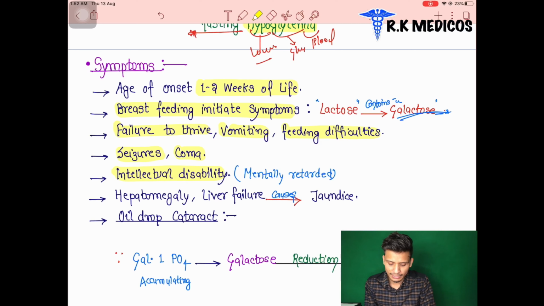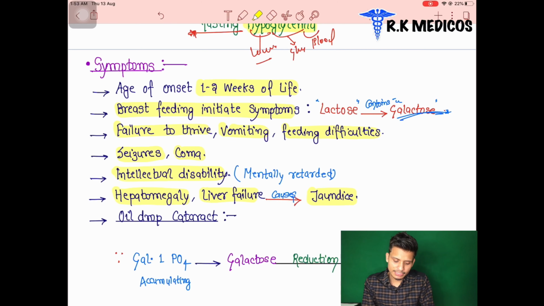Also there is hepatomegaly. Why does hepatomegaly occur? This galactose 1-phosphate is toxic, and this toxic substance accumulates in the liver of the baby. Inside the liver, the toxicity of galactose 1-phosphate leads to an increase in liver size, and after that to liver failure, and this liver failure also leads to the development of jaundice in the baby. So it all happens one by one, in a stepwise manner.